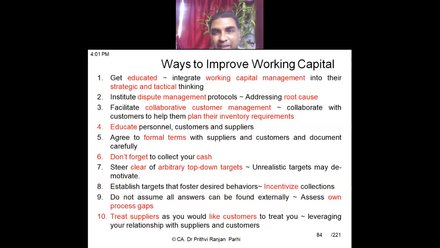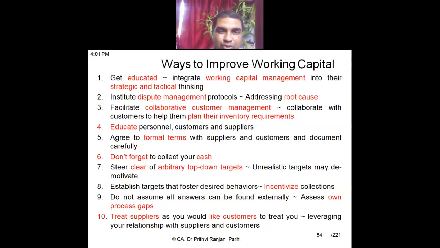Then facilitate collaborative customer management. The organization should collaborate with the customer to help them plan their inventory requirements. Sometimes customers might need more in certain periods, and at certain times they need less. So we should understand the customer's requirement, collaborate with it, and accordingly plan our production so that there will not be any idle finished goods.